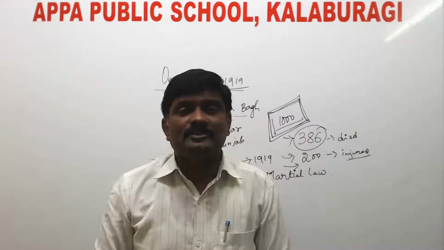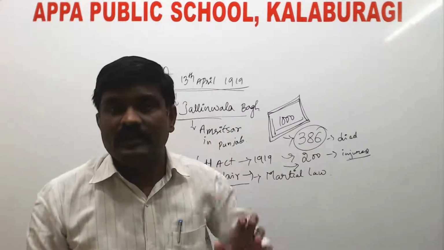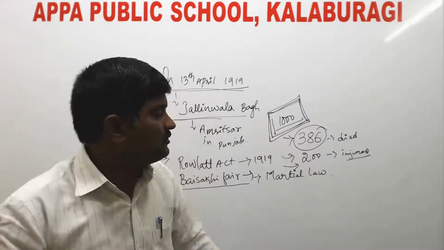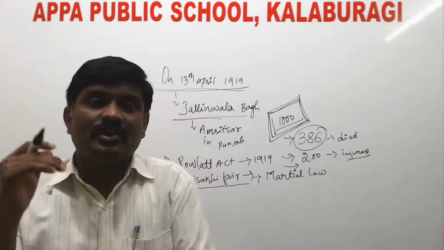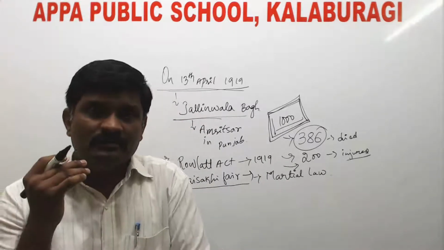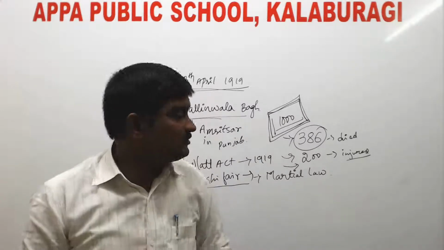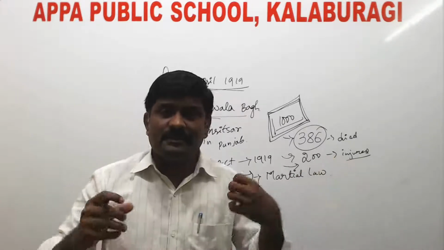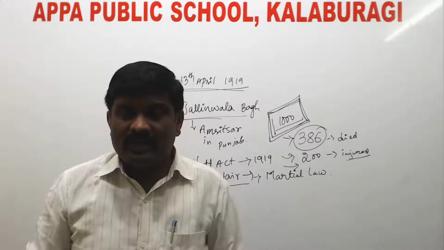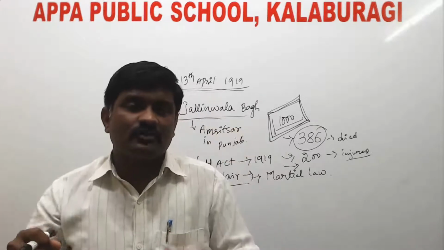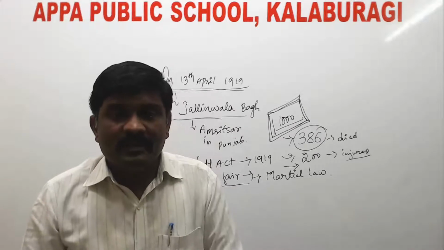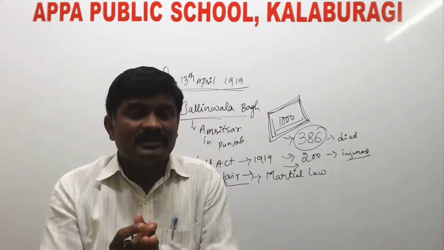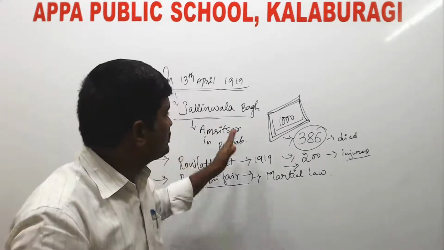The British began to hold the necks of Indians and rub their noses on the ground. Some of the people were asked to crawl on their elbows. And some people's clothes were removed and they were tied to poles and hit by the Britishers. All these things were done by General Dyer.